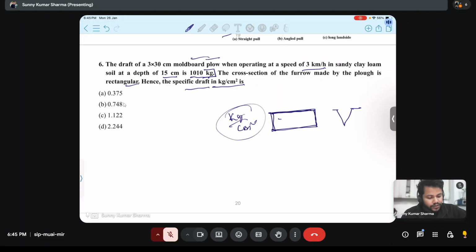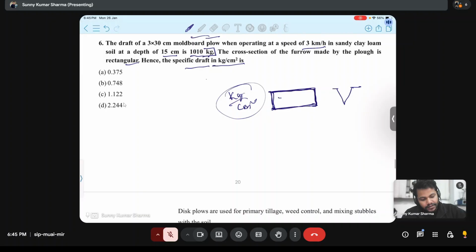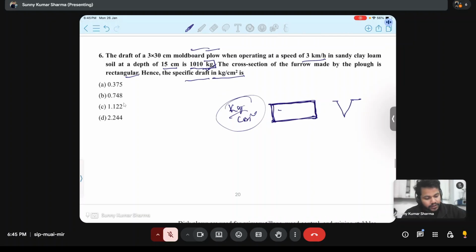Means you need to know the total draft and the area. Total draft is given and the area we need to know. This is 3 into 30 centimeter. Means there are three moldboards in that implement, and every one has a width of 30 centimeter. So 3 into 30 is 90, means total length is 90.